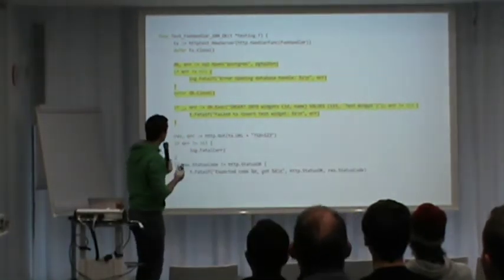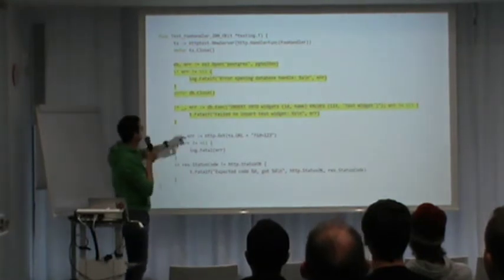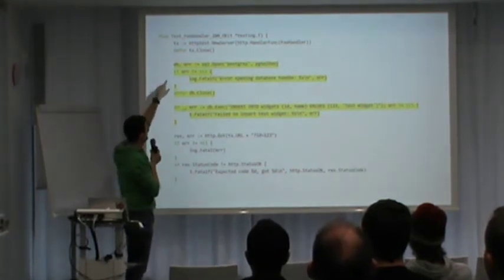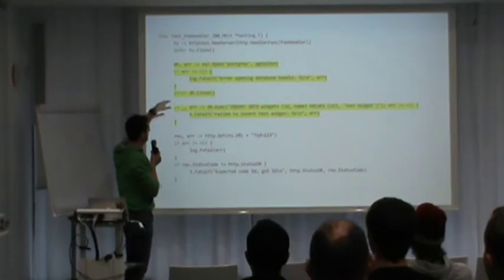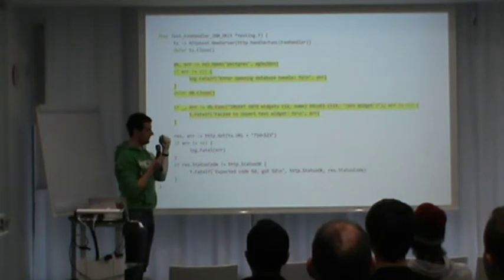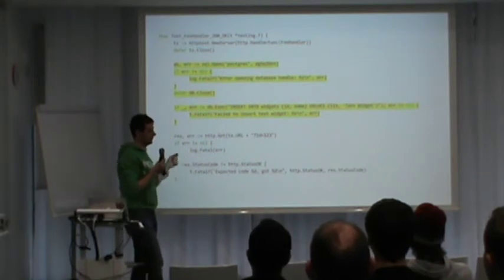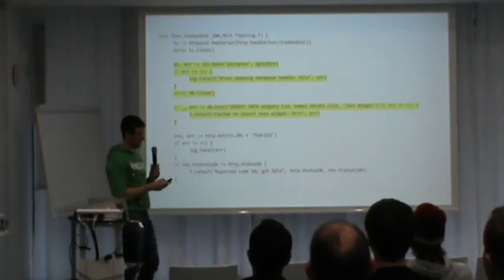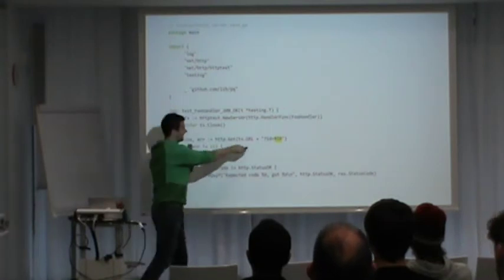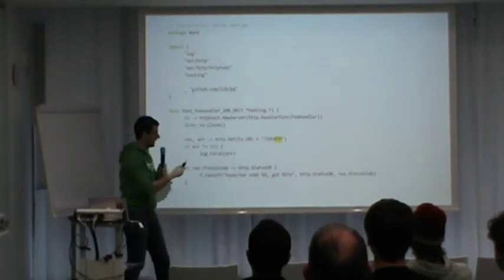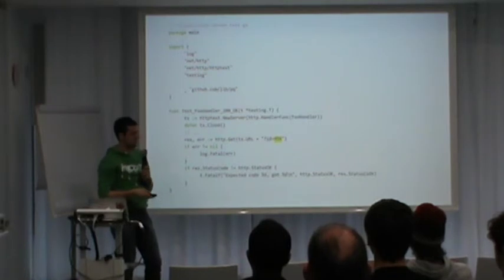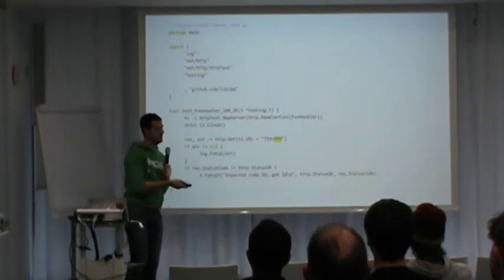And this is the extension of this code. We're starting the server, we're deferring that the server should be shut down, fair enough. And then for this test, the point is that the original database includes one item with the ID 456. So when this test runs, it can actually find it. So that's okay, but that's not a very robust test. In case somebody clears the development database, the test would start failing.